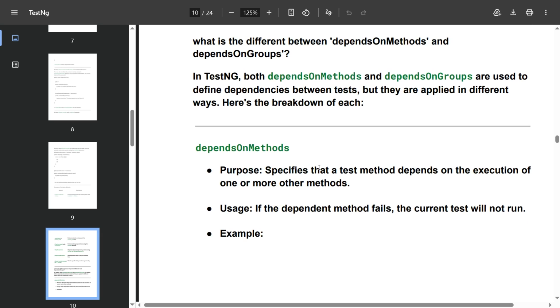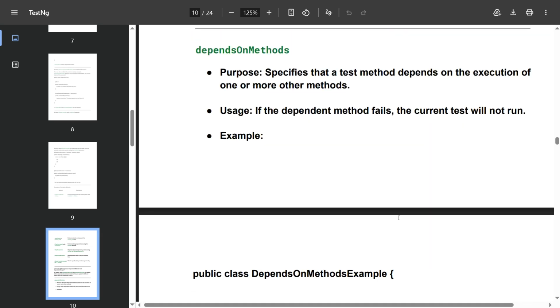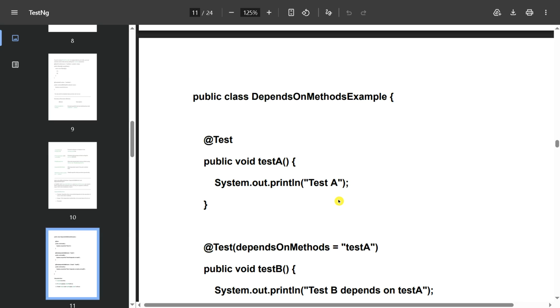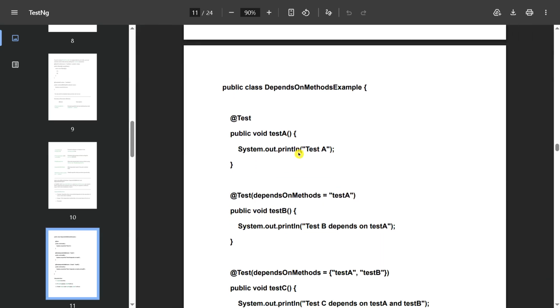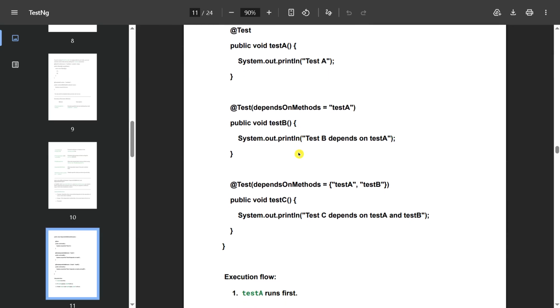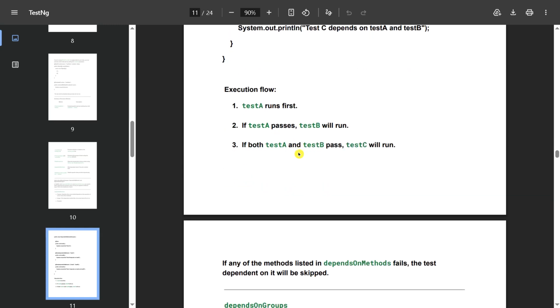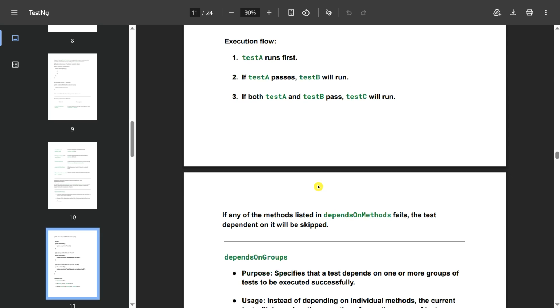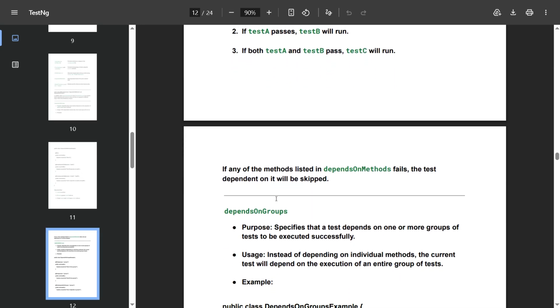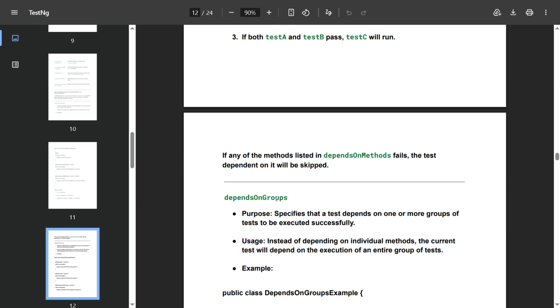specify that a test method depends on the execution of one or more other methods. If the dependent method fails, the current test will not be run. For example, public class DependsOnMethodTest, where test B depends on test A. If test A fails, then test B will not execute. Test A runs first, and if test A passes, then test B will run. If both test A and B pass, test C will run. If any of the methods listed in dependsOnMethods fails, the test depending on it will be skipped.